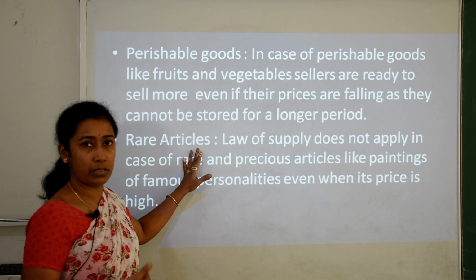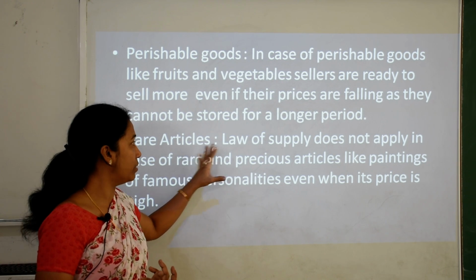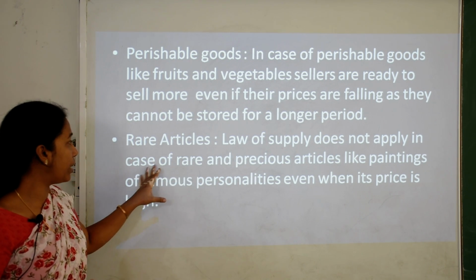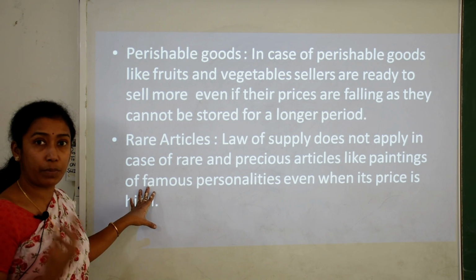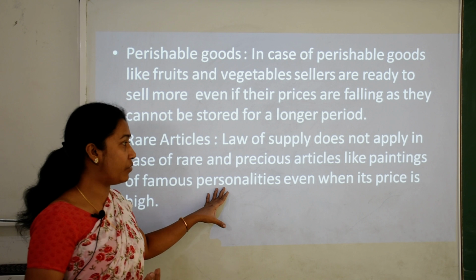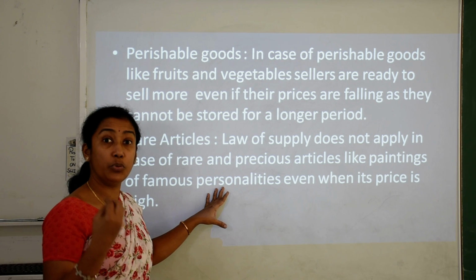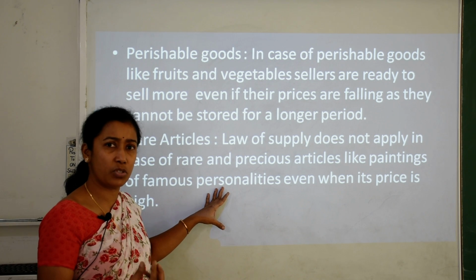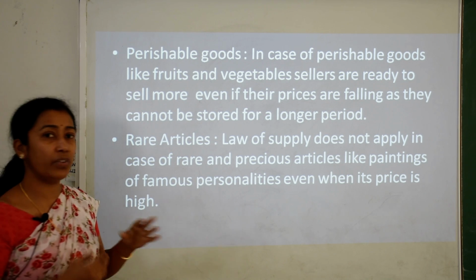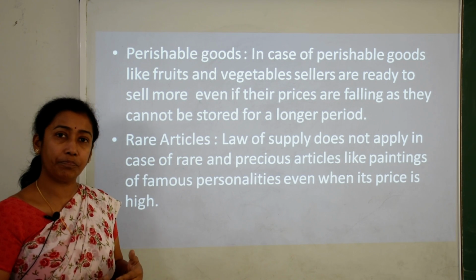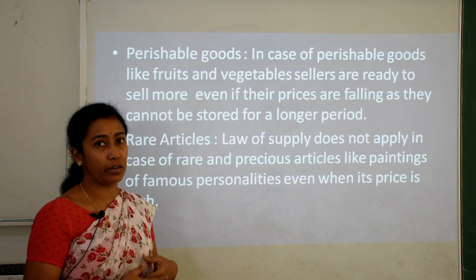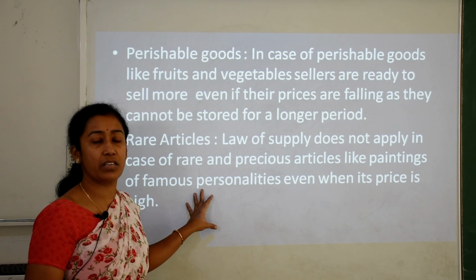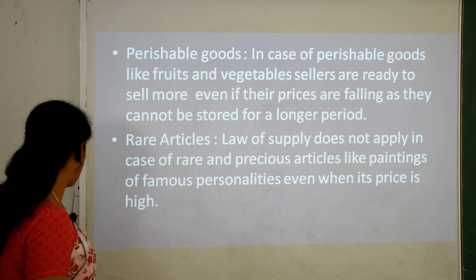Then rare articles. Rare means unique or exceptional articles. So the law of supply does not apply in case of rare and precious articles like famous paintings, personalities, unique items, unique rare precious gems, stones, etc. Even when price is rising, still the firm will supply more and the demand will be rising in the market. So these exceptions do not apply to the law of supply.